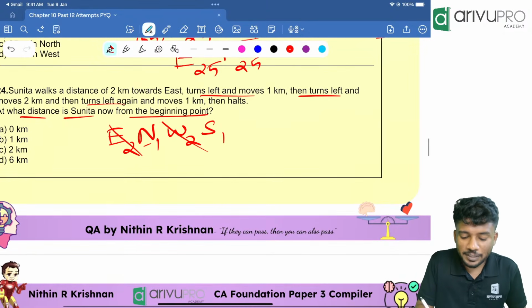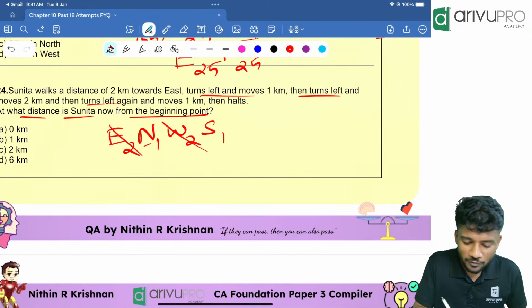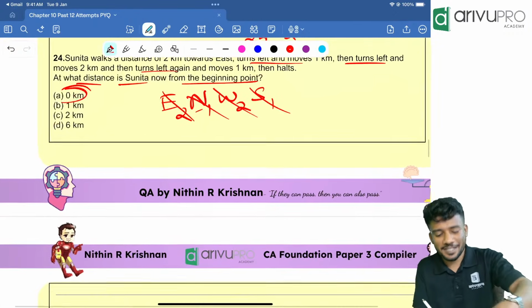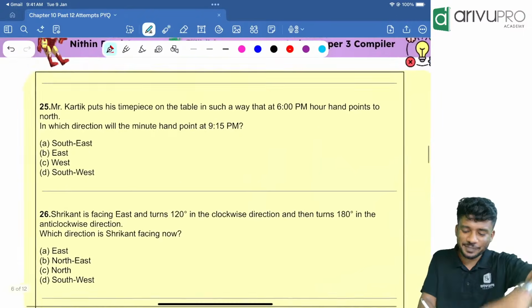People, east and west got cancelled each other. 2 minus 2 is 0. North and south got cancelled each other. 1 minus 1 is 0. Answer is what? Option A, 0. Very easy, right? Next one.